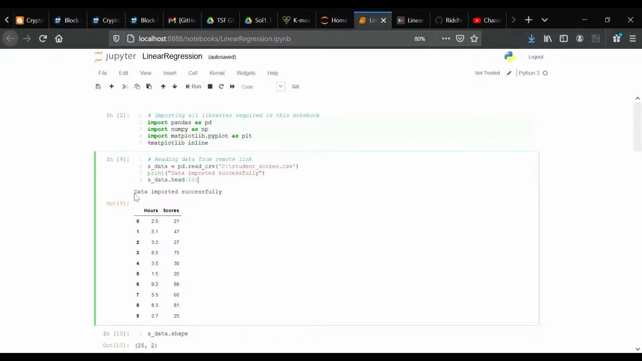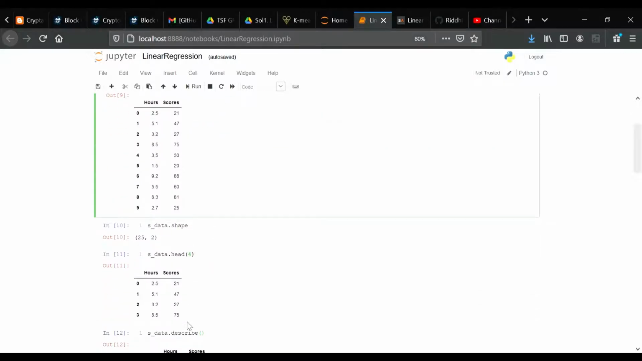So we can see that the dataset is imported successfully, and I have also used the head function, which displays the first 10 records of the dataset. Now we will explore our dataset a bit. Here I have used the shape attribute, which stores the number of rows and columns as a tuple. By executing it, I get 25, 2 as the output, which means that there are 25 rows and 2 columns in our dataset.